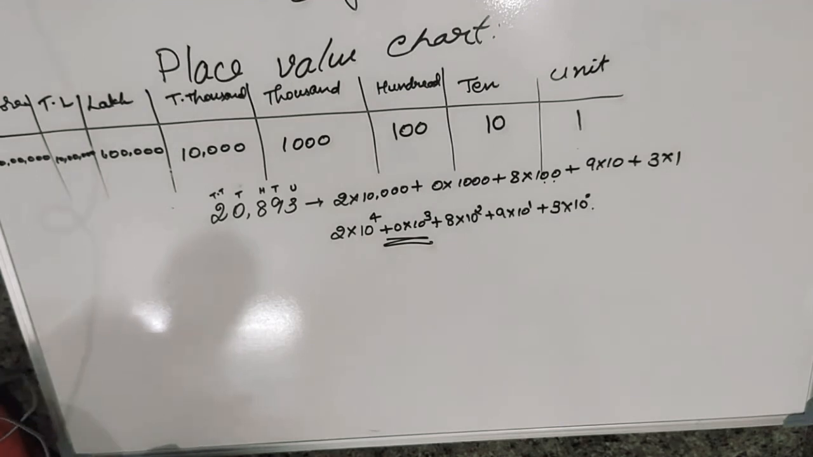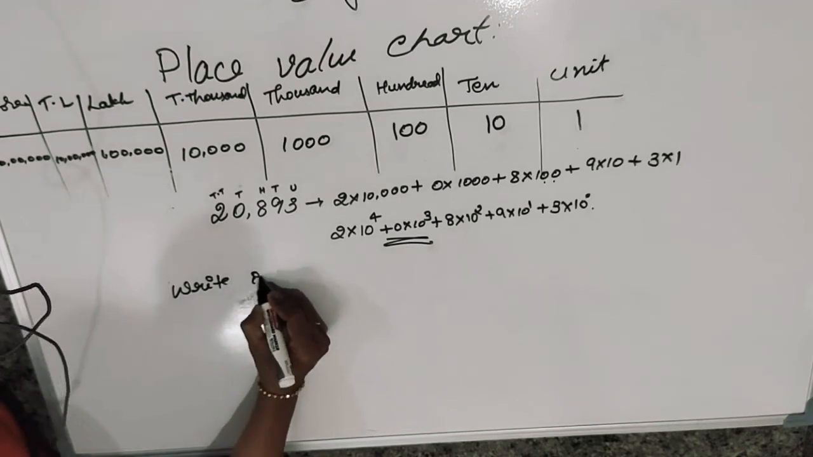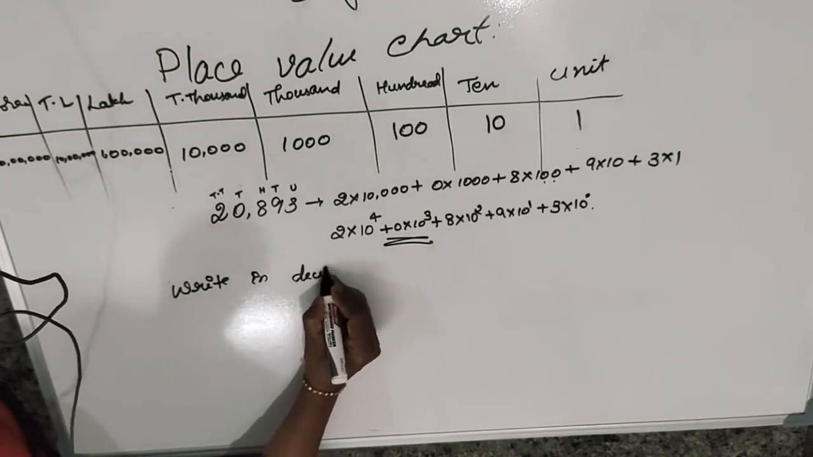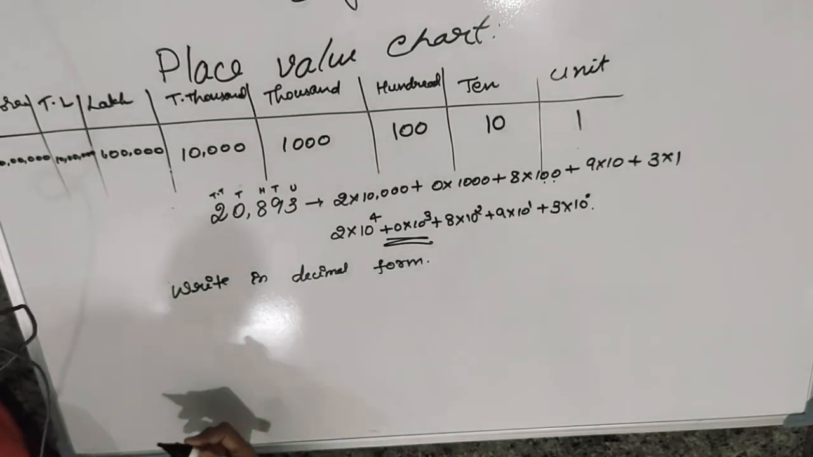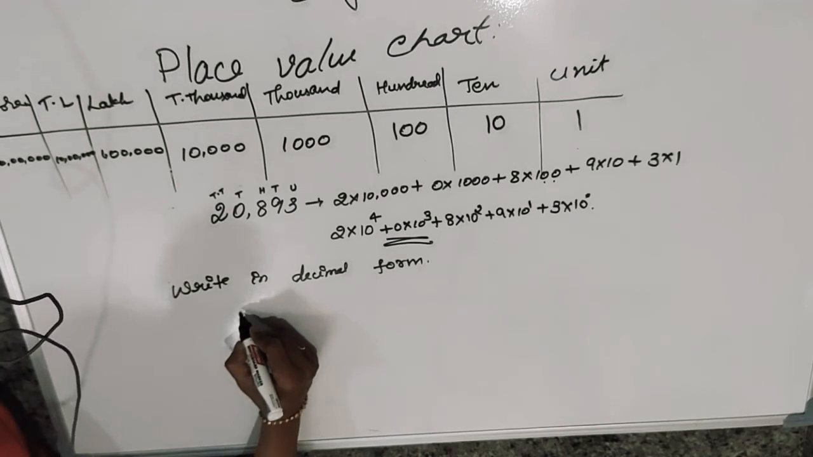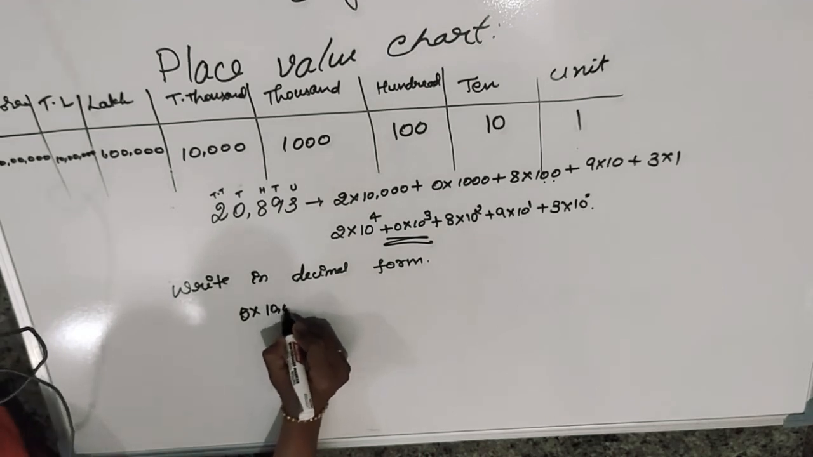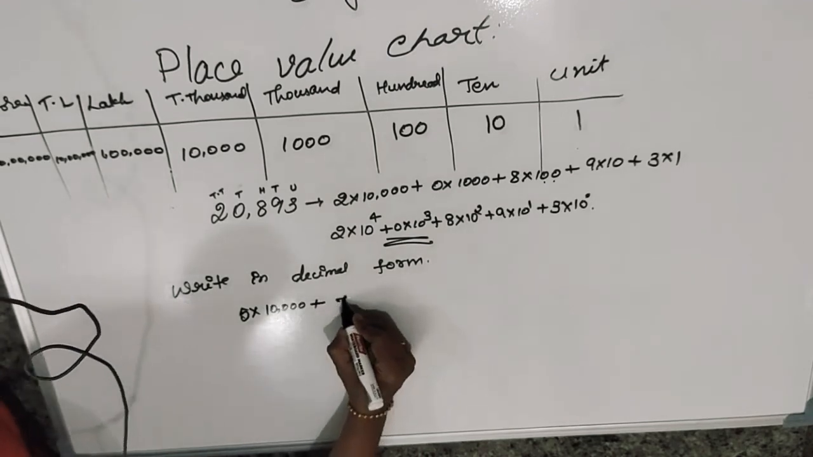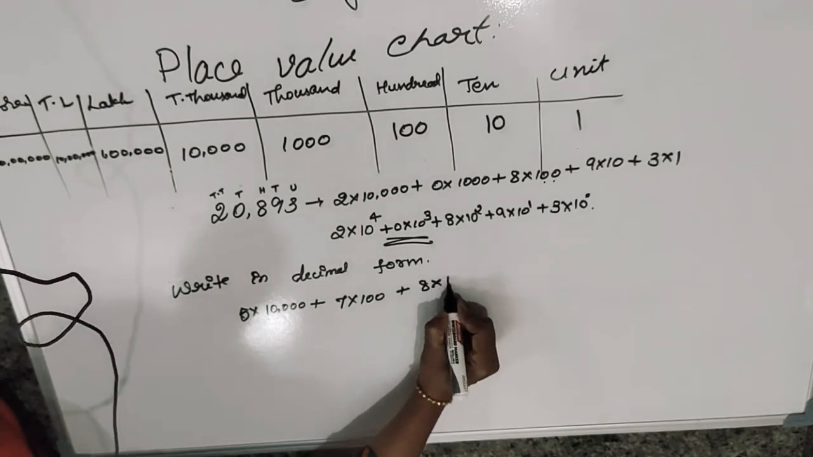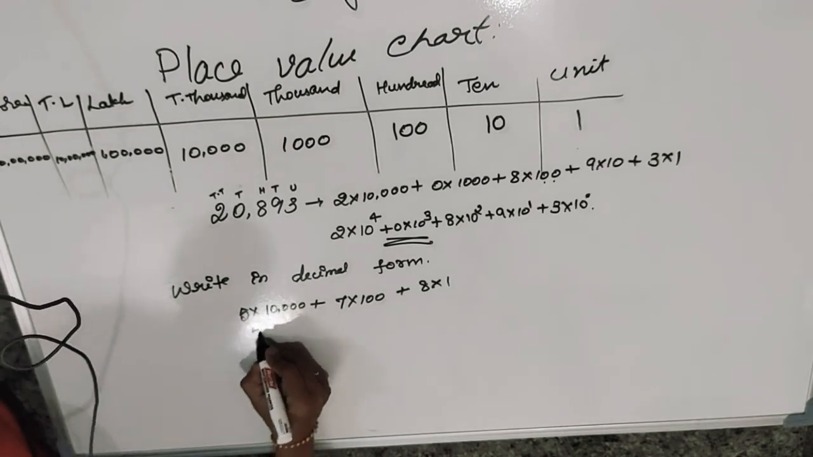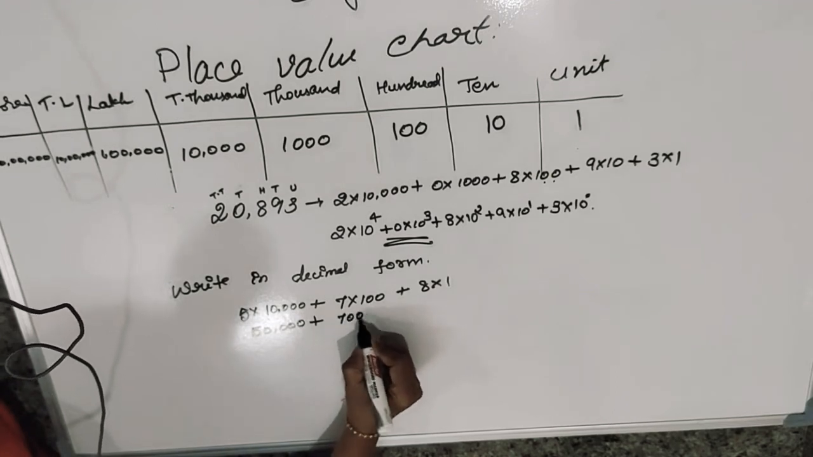Next, one more question may come: write in the decimal form. Okay, what is the decimal form? The question will be like this: 5 into 10,000 plus 7 into 100 plus 8 into 1. So multiply. 5 into 10,000 is 50,000 plus 7 into 100 is 700 plus 8.